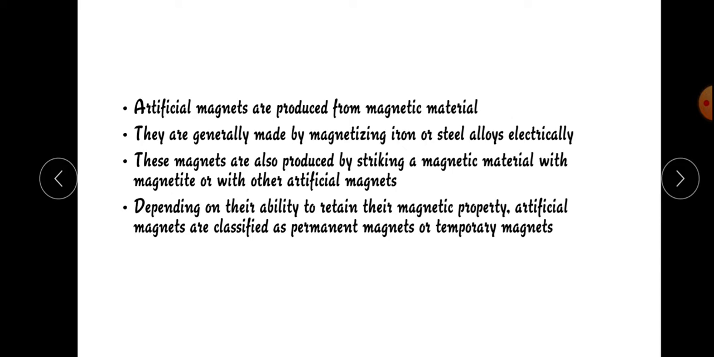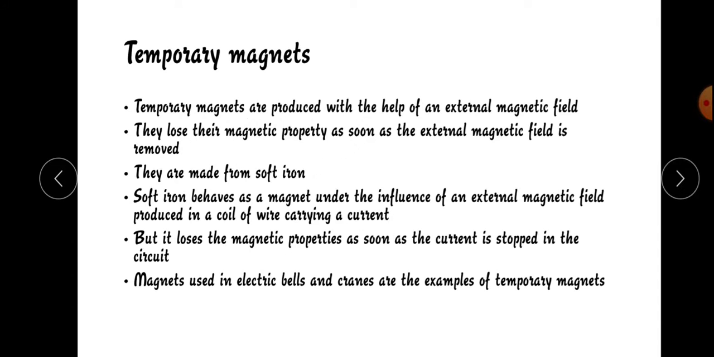Depending on their ability to retain their magnetic property, artificial magnets are classified as permanent magnets or temporary magnets. Now let's see about temporary magnets.